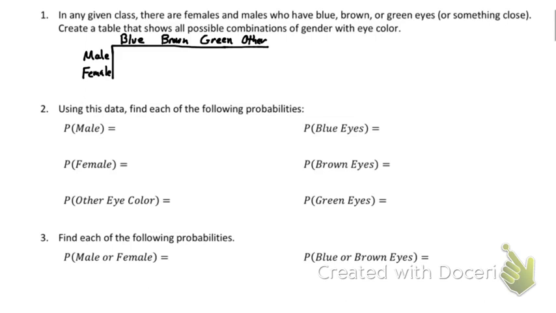Let's do a quick poll. If you don't know your eye color, guess, or ask someone what your eye color is. How many guys in here think they have blue eyes? Raise your hand. Okay, so we have 0 with blue eyes. How many of you think you have brown eyes? 1, 2, 3, 4, 5. We'll go with 5.